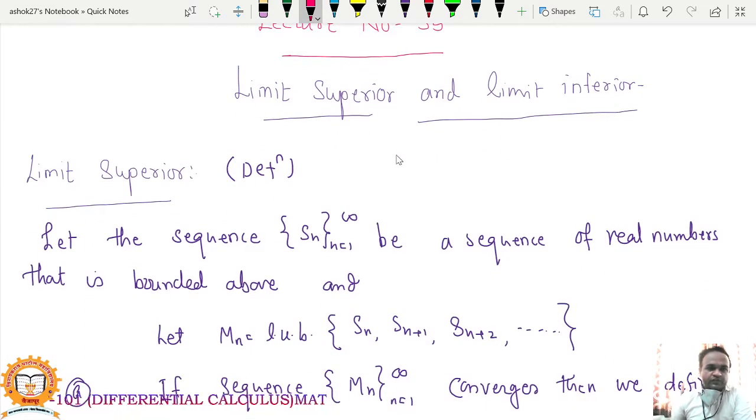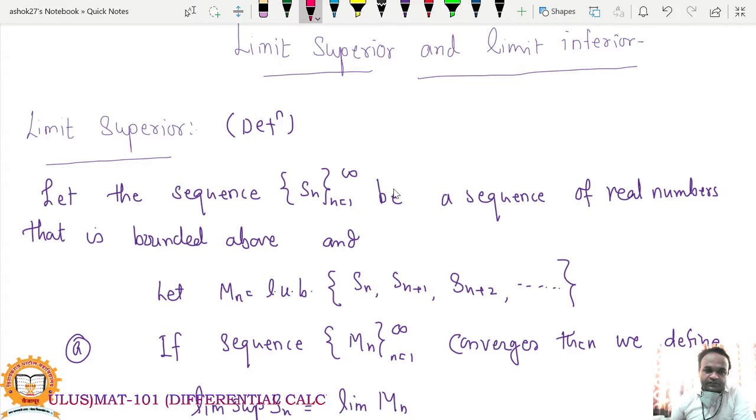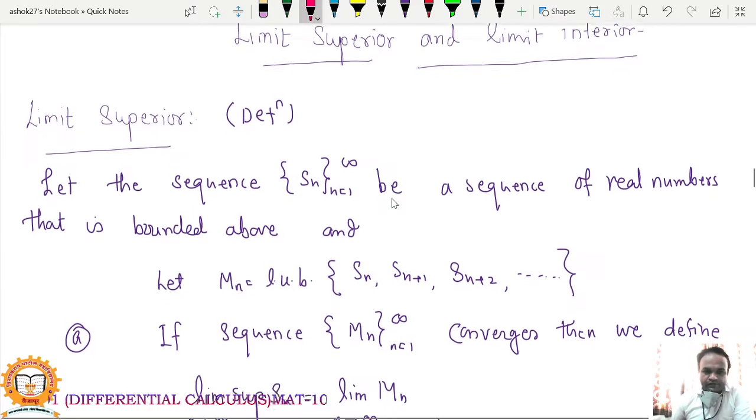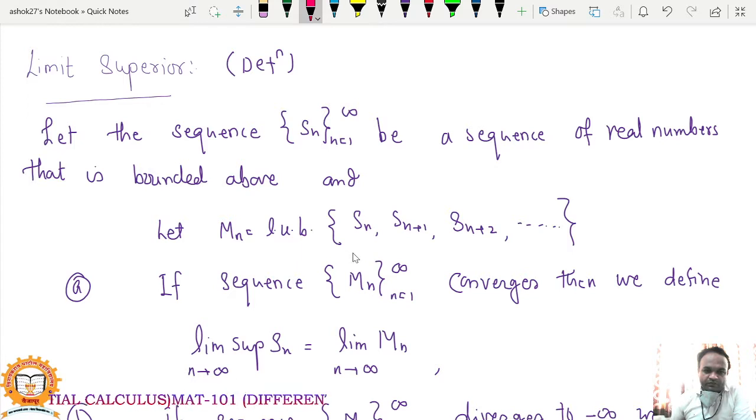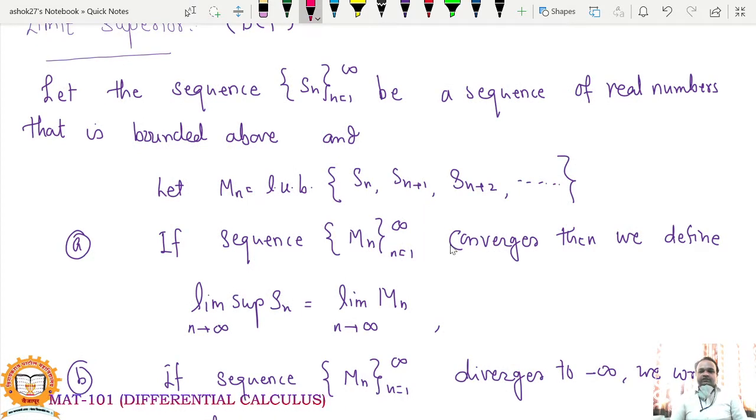So what is the definition of limit superior? Let the sequence Sn be a sequence of real numbers that is bounded above, and let capital Mn equal the least upper bound of this set, that is Sn plus 1, Sn plus 2 up to infinity. Then first, if sequence Mn converges, then we define limit superior of Sn as n tends to infinity to be the limit of the sequence capital Mn. What is capital Mn? It is defined as the least upper bound of the set Sn plus 1 up to infinity, where Sn is a sequence of real numbers that is bounded above.